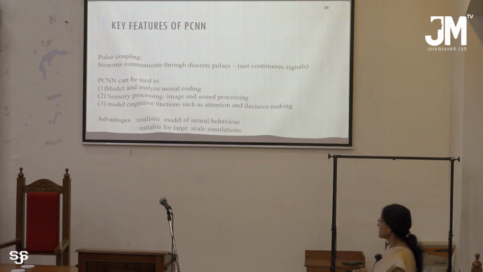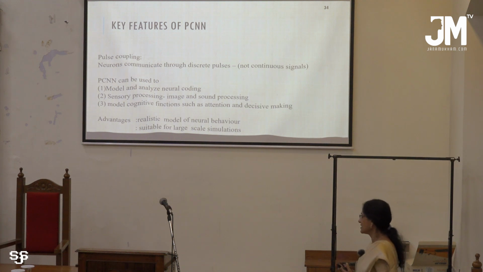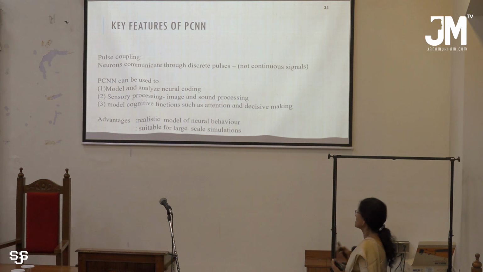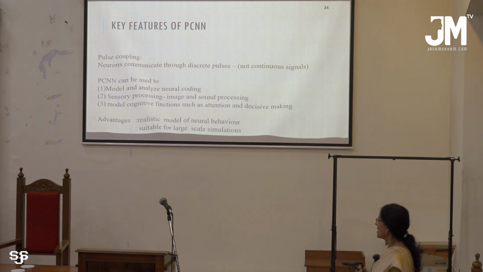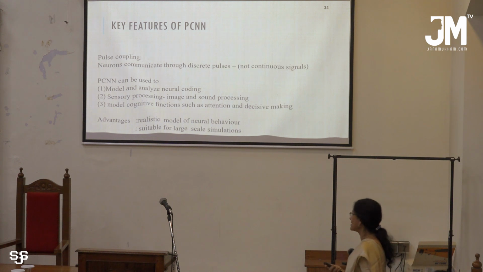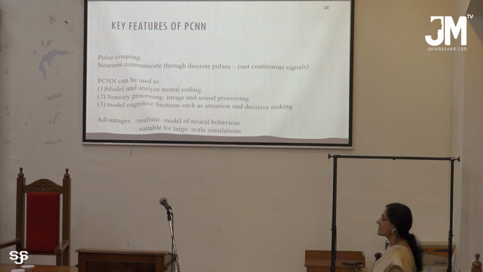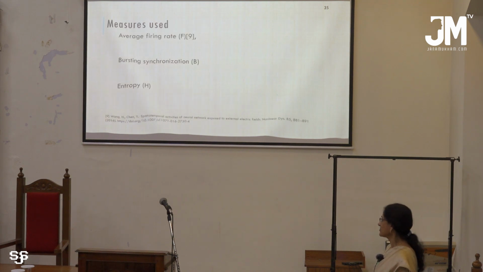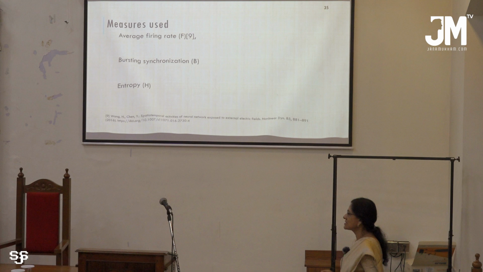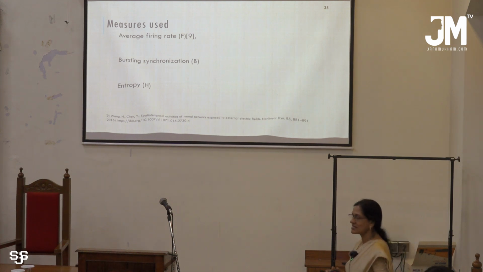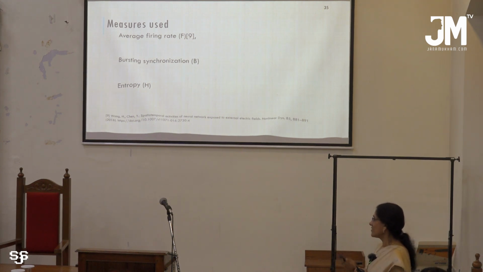Now the key feature is that this PCNN, pulse coupled neural network, can be used to model and analyze neural encoding. The advantages are that it is a realistic model of neural behavior, and it is suitable for large scale simulations. Now what we examine here is the average firing rate. We have chosen only 131 neurons. There are 302 neurons in that soil worm, and we will also examine the bursting synchronization and entropy.